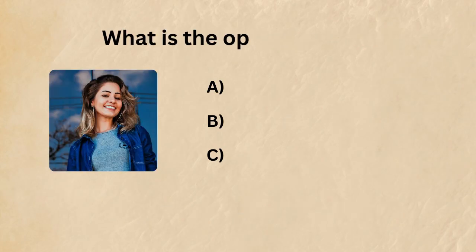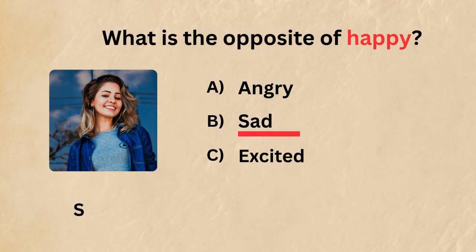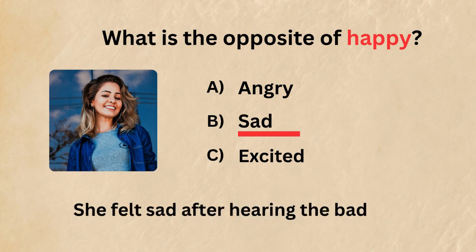2. What is the opposite of happy? A. Angry. B. Sad. C. Excited. Answer: sad. Example sentence: she felt sad after hearing the bad news.